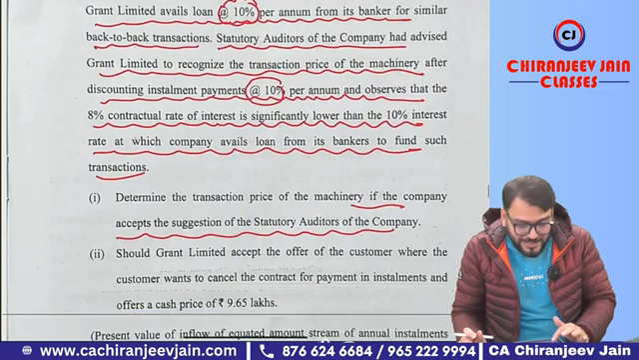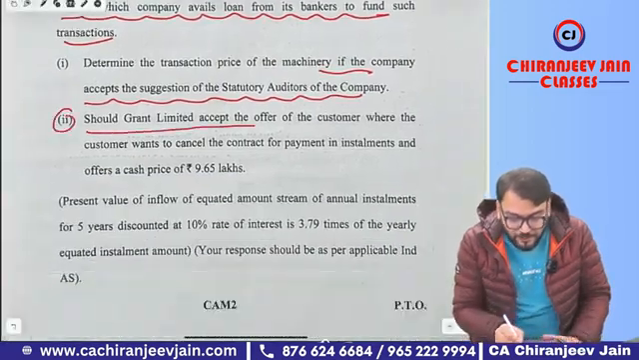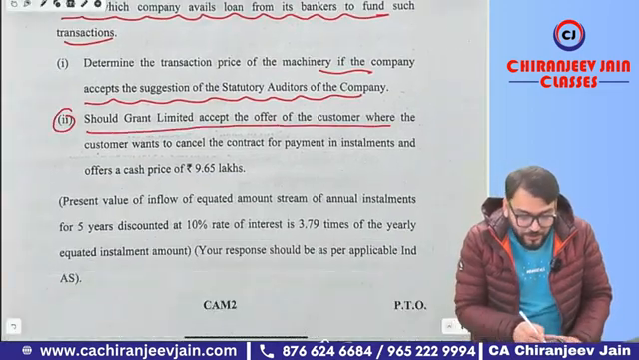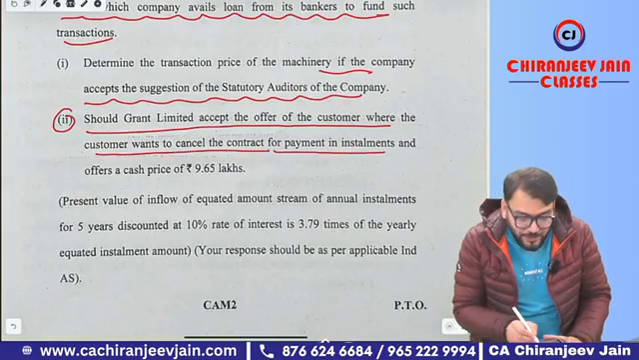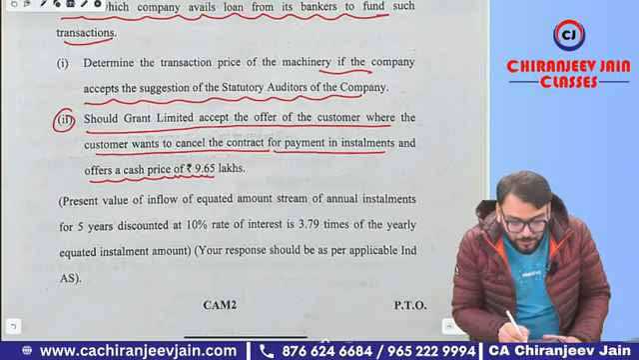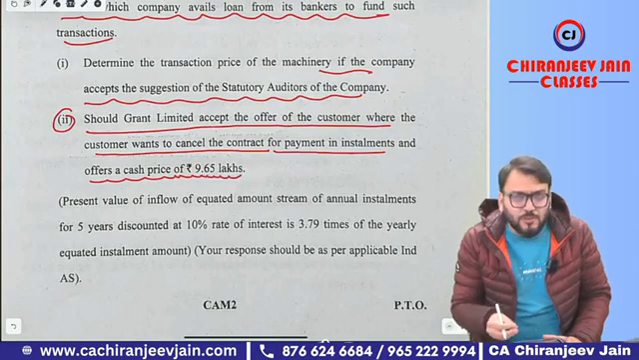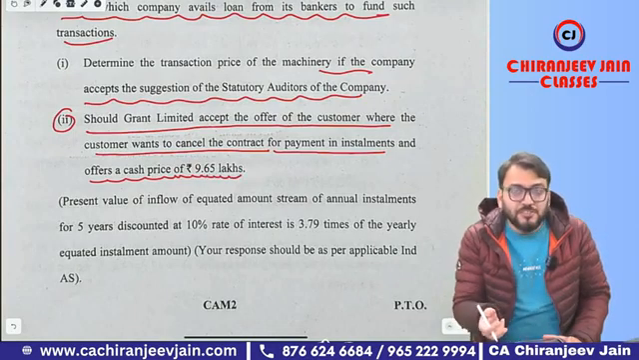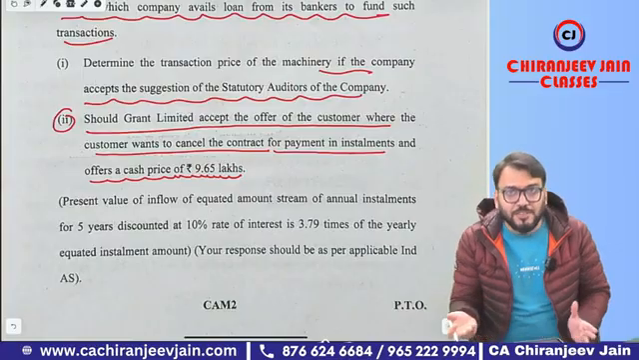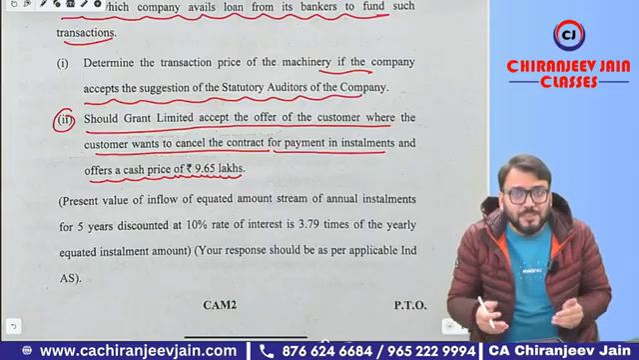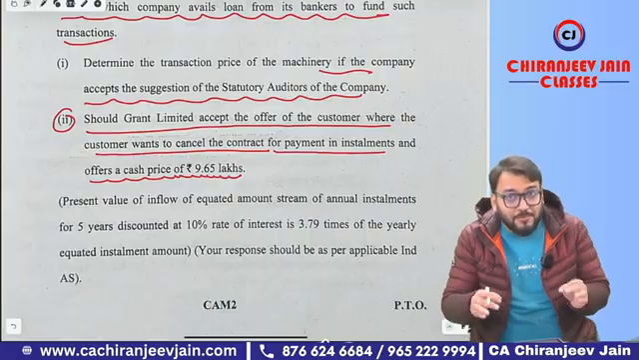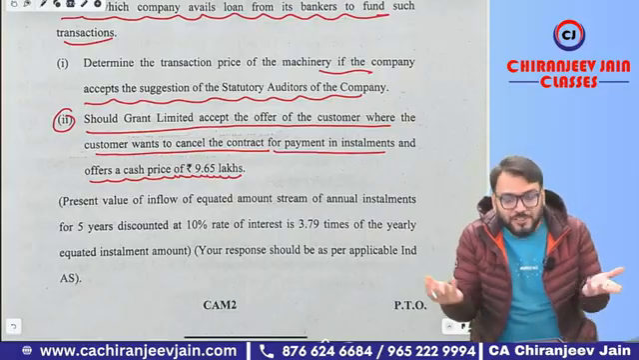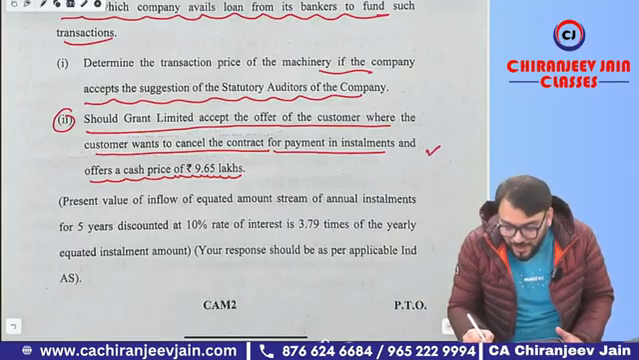Okay, sir. Then what is the next point? Should Grant Limited accept the offer of the customer where the customer wants to cancel the contract for payment in installments and offers a cash price of 9.65 lakh? Means they just want to compare the cash price transaction with the installment transaction. I can say it is a decision-making question, not a question of FR, not a question of IND AS 15. I have not understood why they have asked this part, but okay, whatever ICAI will ask, we will answer.